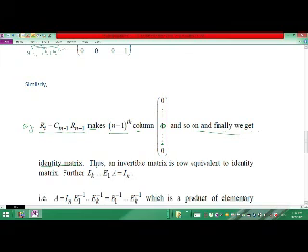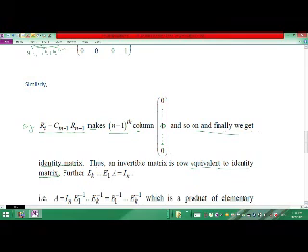Thus this matrix C, an invertible matrix, is row equivalent to the identity matrix. We have brought this matrix C to the identity matrix. So A is equivalent to B, B is equivalent to C, and C is equivalent to the identity matrix.